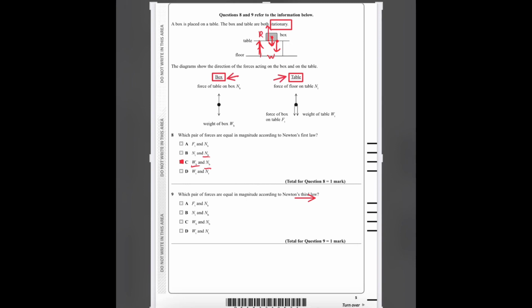The force of table on box is this one, and there should be another force of box on table, which is this force. This force is downwards and this force is upwards, and the lengths are also the same, but the directions are different.